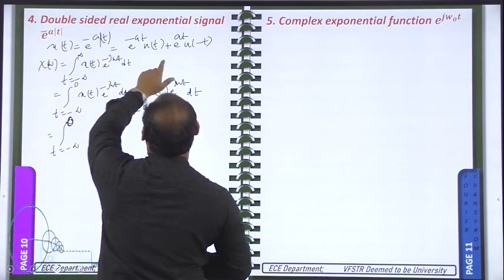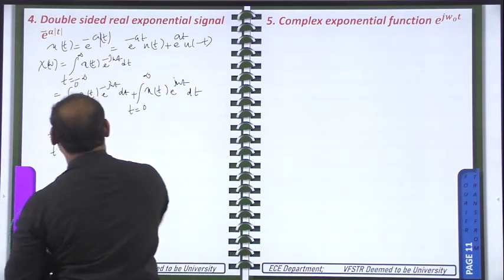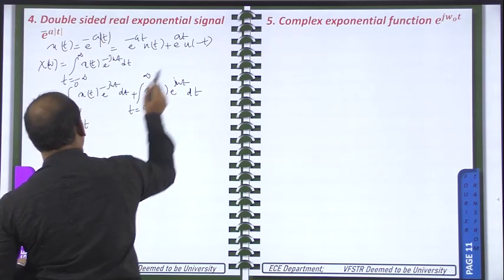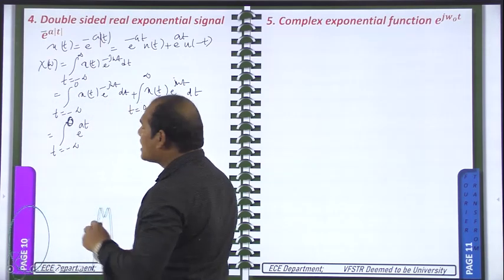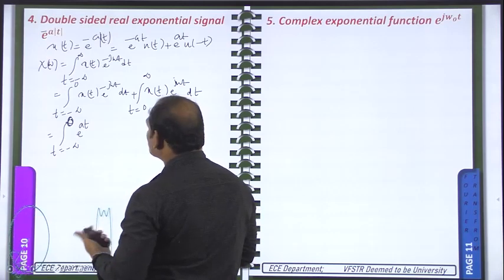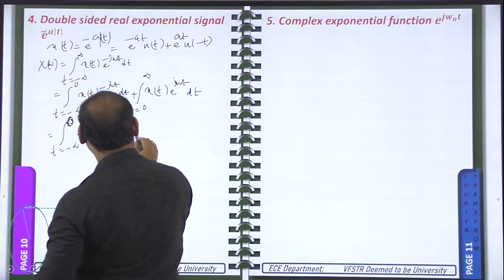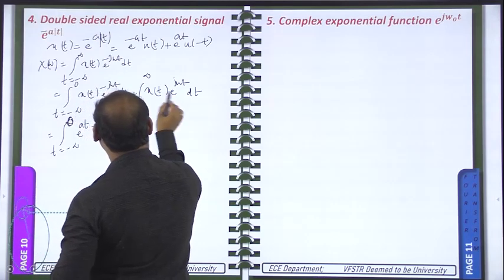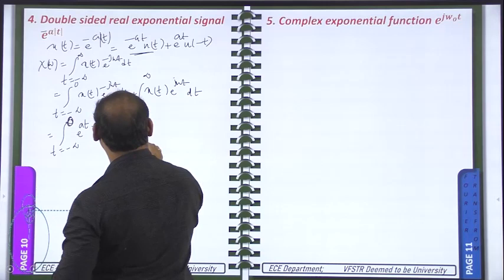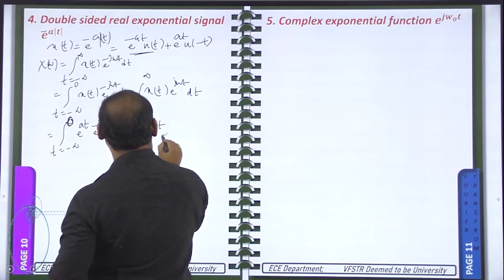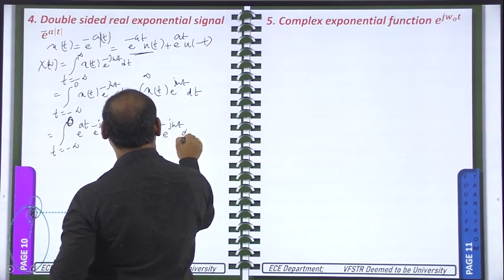On the left side, what is the equation we have to take? E power a t u of minus t. The value of u of minus t on the left side is 1 only, so no need to write. So from the formula, e power minus j omega t dt, plus integral t changing from 0 to infinity. On the right side, we have to take e power minus a t e power minus j omega t dt.